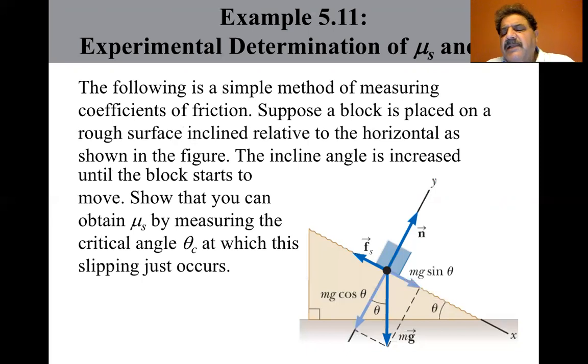To conceptualize this, let's consider the figure and imagine that the block tends to slide down the incline due to the gravitational force. To simulate this situation, place a coin on a book's cover and tilt the book until the coin begins to slide. Notice how this example differs from if there were no friction. When there's no friction on an incline, any angle of the incline will cause a stationary object to begin moving. When there is friction, however, there is no movement of the object for angles less than the critical angle.